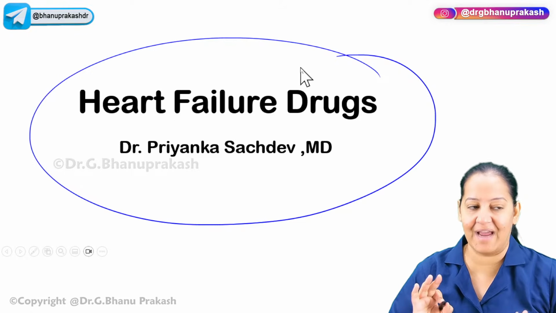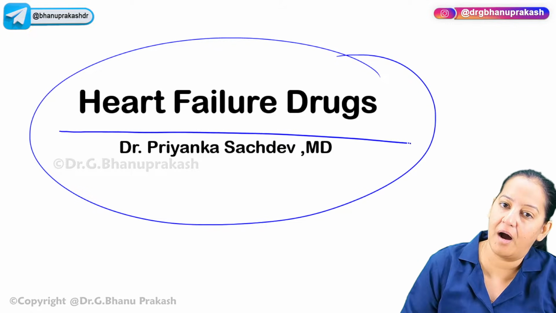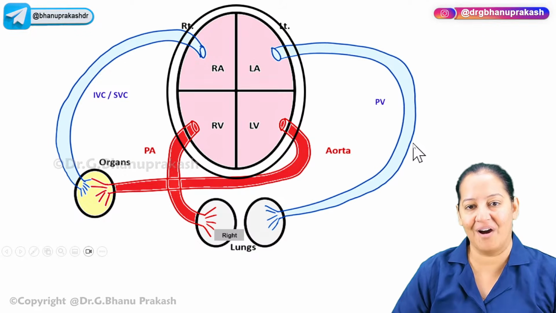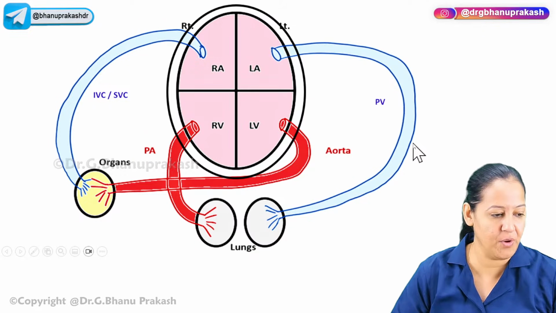We are done with the drugs acting on the renin-angiotensin system, and now we are starting the heart failure drugs. So let's start heart failure drugs. You can see this is a human heart. Okay, this is a human heart, you all can see here.